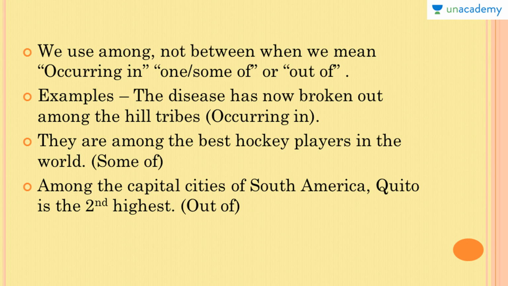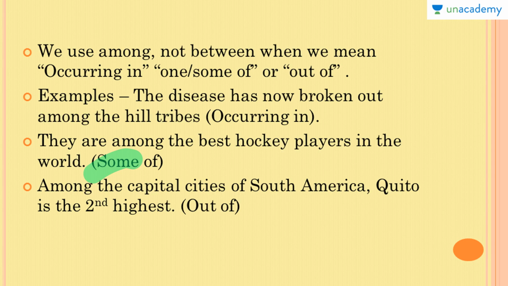The first example is of occurring in. The disease has now broken out among the hill tribes. So the disease is now occurring in the hill tribes. If we have to give the sense of occurring in, then we use among and not between.